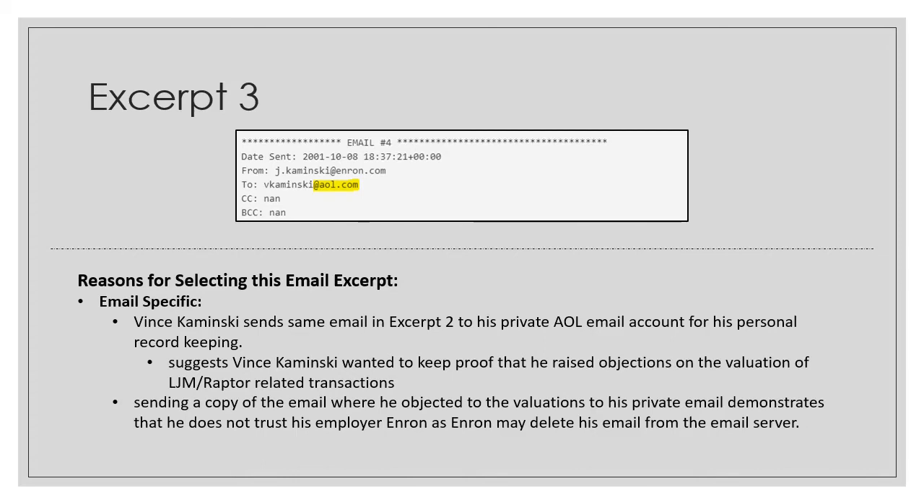He might have thought that what his team was doing was not legal, and he did not want to be associated with Enron's unethical accounting and business practices. This act of sending a copy of his work email to his private email demonstrates that he did not trust his employer Enron, as Enron might delete his email from the email server.